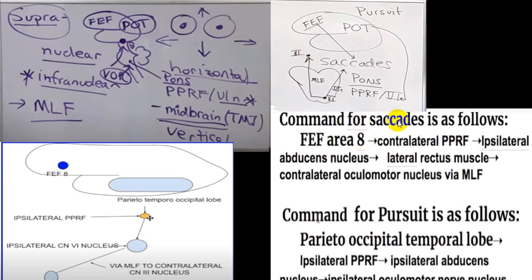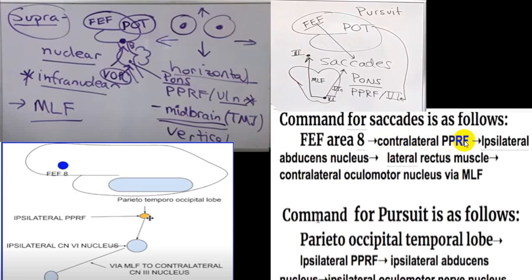For saccade movement, area 8 in the frontal eye field area will supply, and those fibers will cross to the opposite side, so the contralateral PPRF will be supplied.